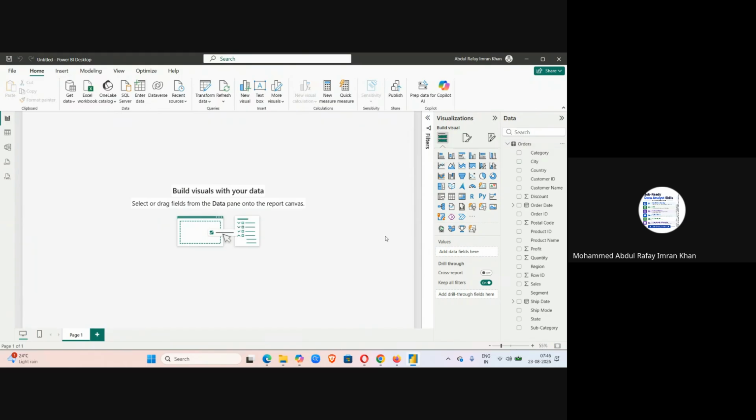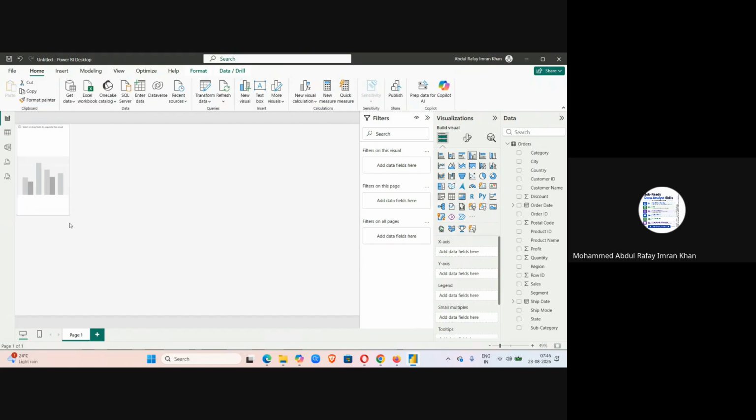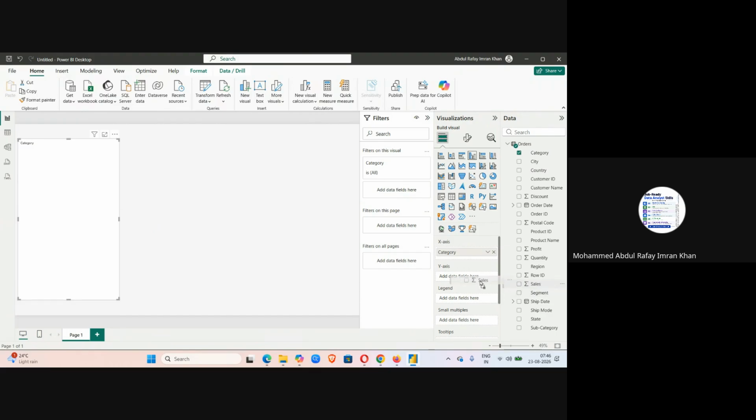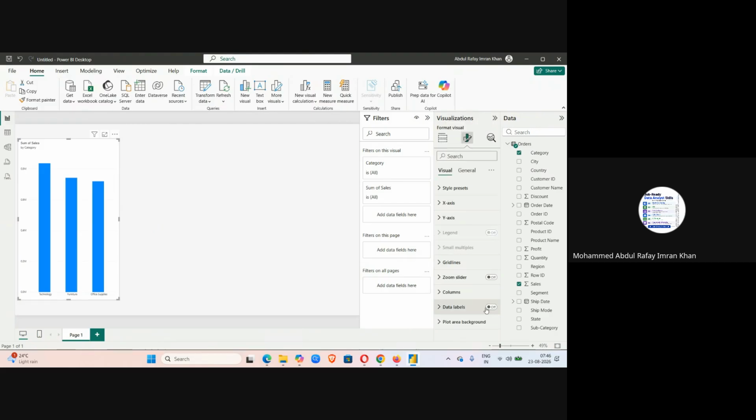Now, let me choose clustered column chart. Let me just expand it a little bit. And let me bring here category on its axis, sales on y axis. Go to format here and I'll switch on my data labels.